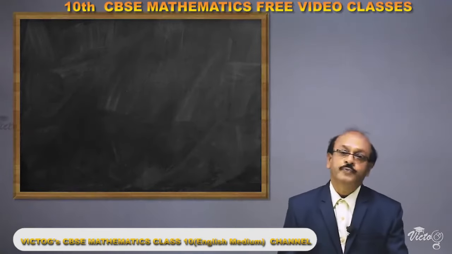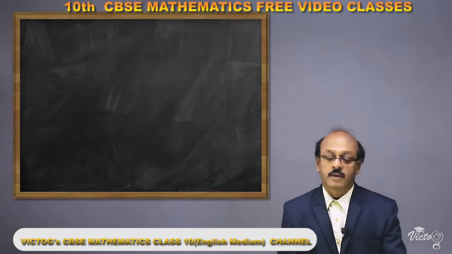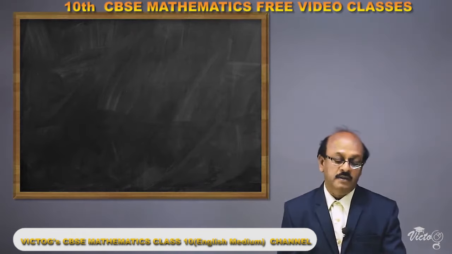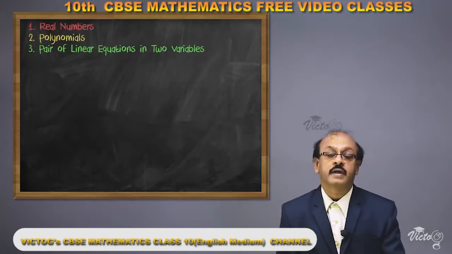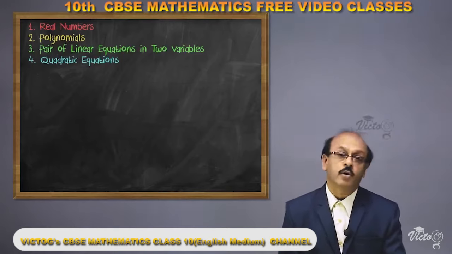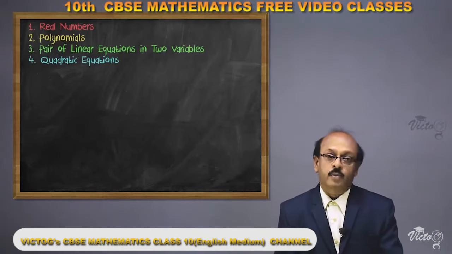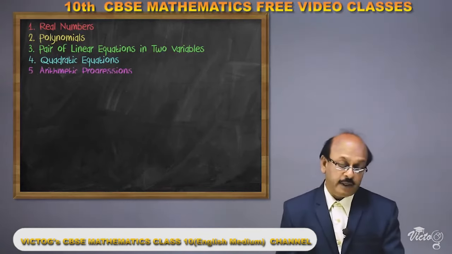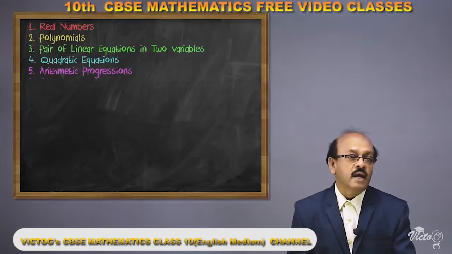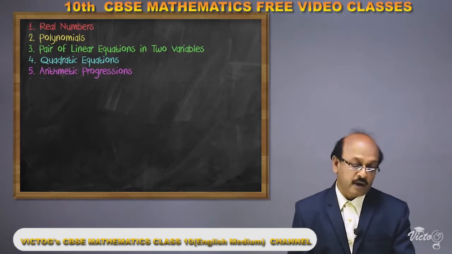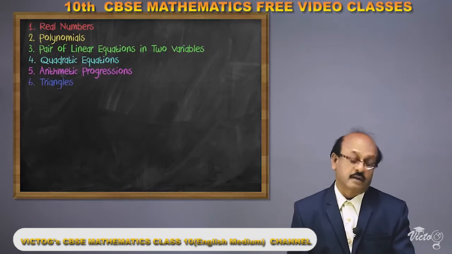We have 15 chapters in our syllabus. The first chapter is real numbers, second one is polynomials, third is pair of linear equations in two variables. The fourth chapter is quadratic equations, which is an important chapter. Similarly important is the fifth chapter, arithmetic progression. Then the continuation of triangles. We are studying about triangles from the 7th standard itself. So the continuation of triangles is the 6th chapter, triangles.